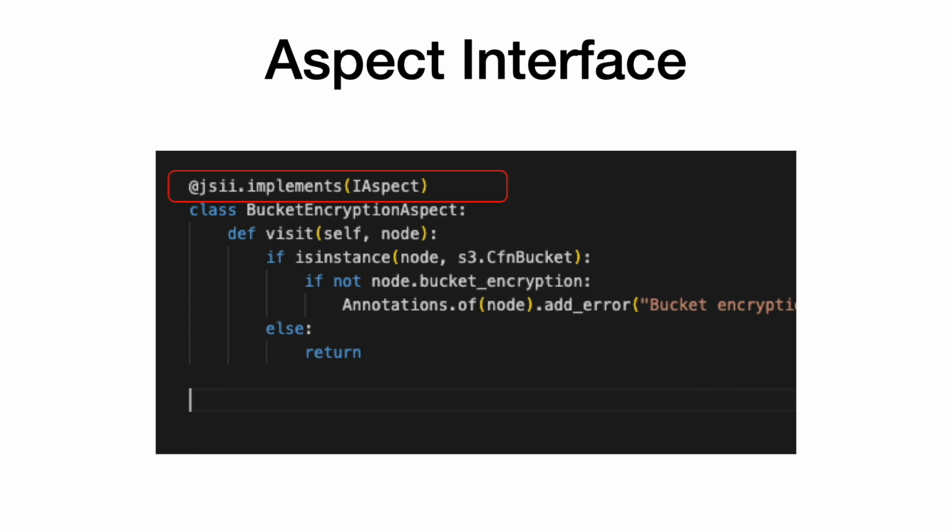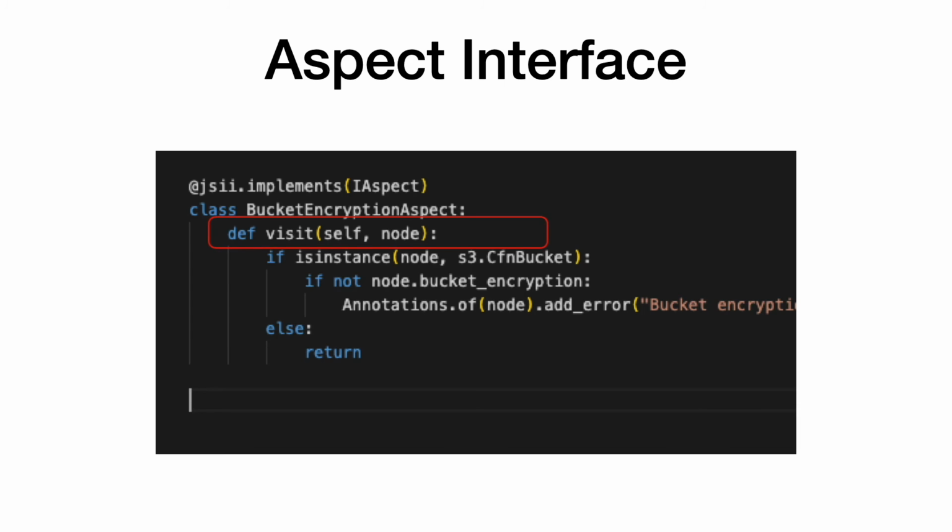Coming back to our aspect implementation, now that we understand JSII, you can see we are using the JSII decorator here to implement the IAspect interface while creating the definition for the bucket encryption aspect. The aspect interface has a visit method which accepts a node of any type. You can add your instructions inside the visit method. For instance, here we are adding the validation logic to check the bucket encryption and to capture the validation error.